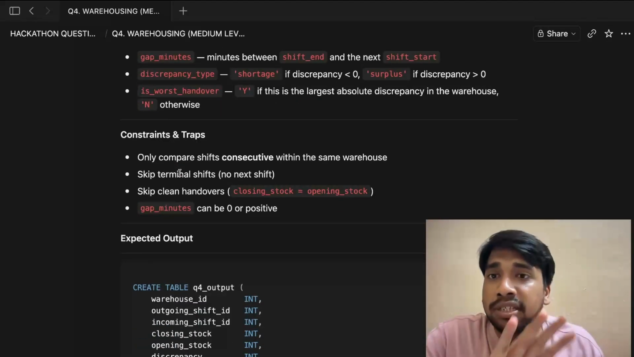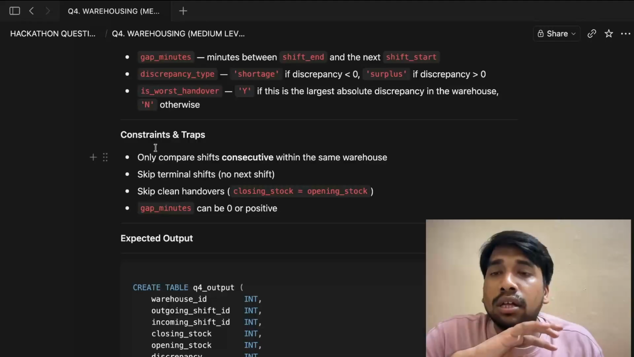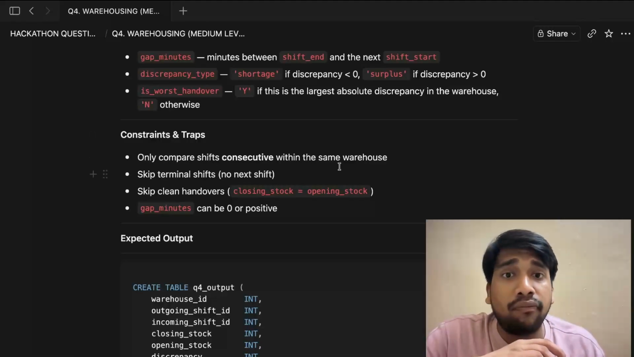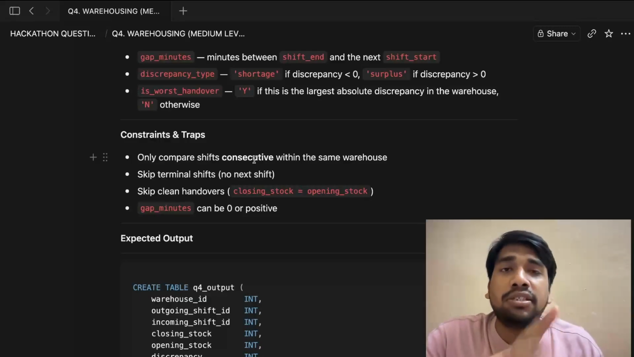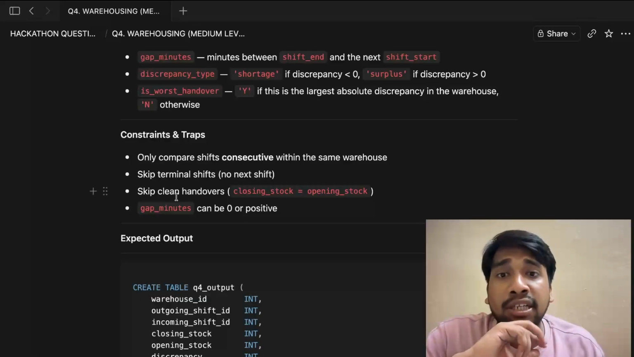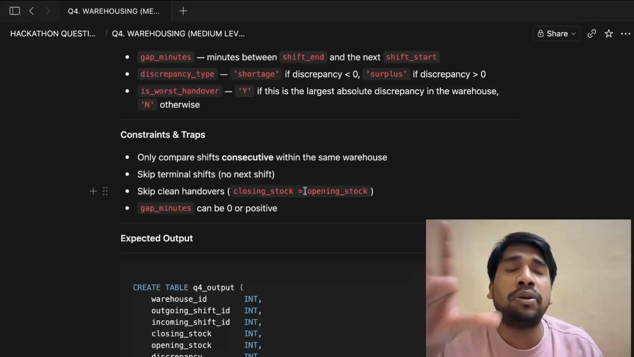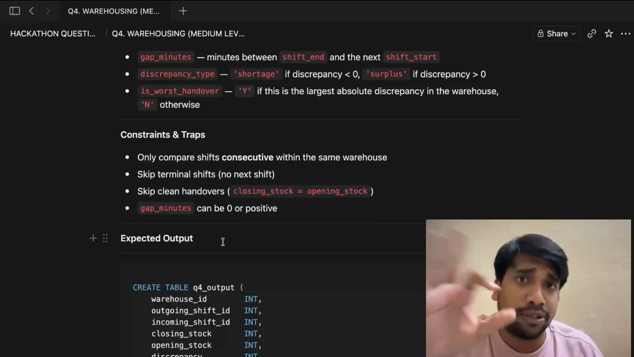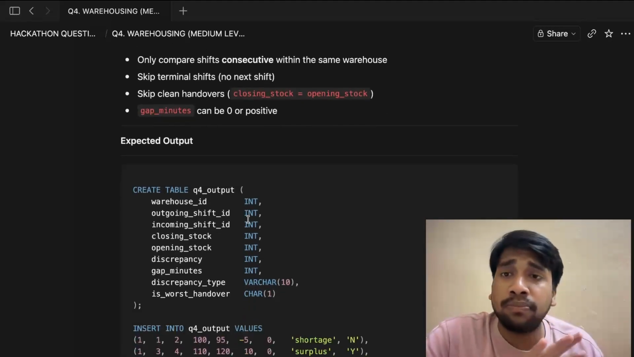We have certain constraints and traps here. The constraint is to only compare shifts that are consecutive within the same warehouse. Skip terminal shifts that have no next shift, and skip clean handovers wherein the difference between closing stock and opening stock is zero. Gap minutes can be zero or positive. That is not the problem.